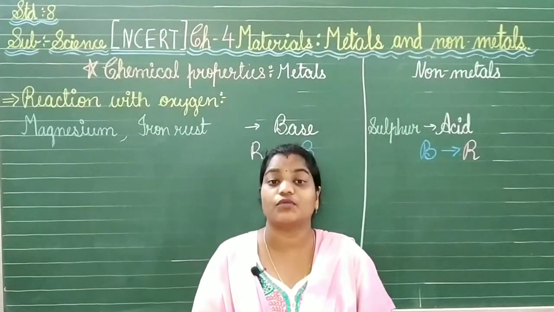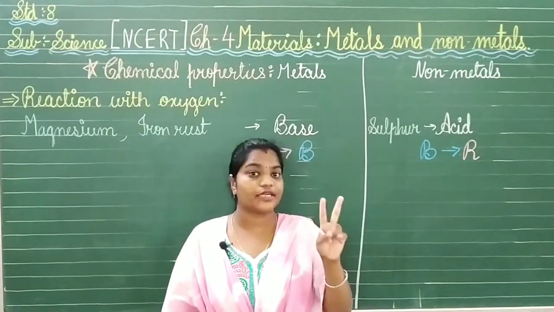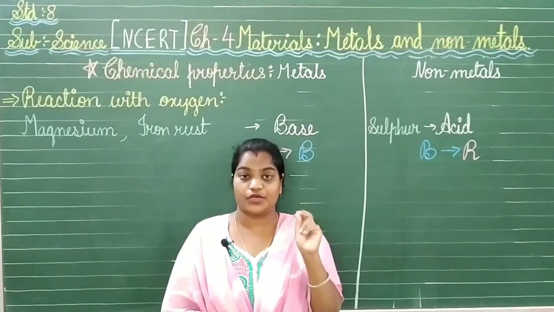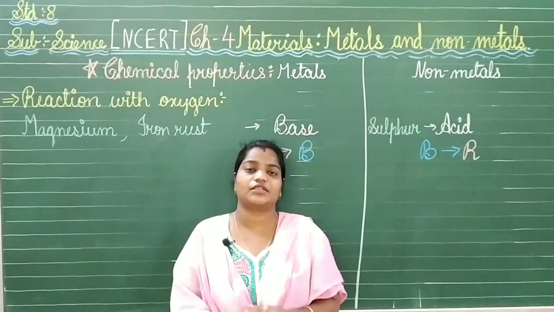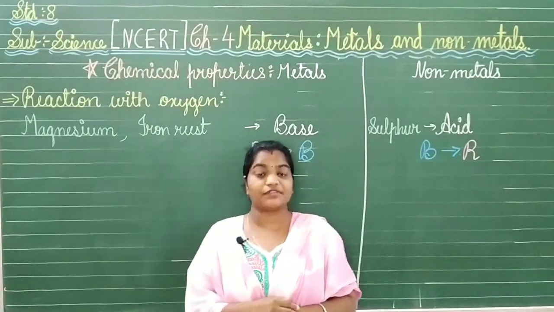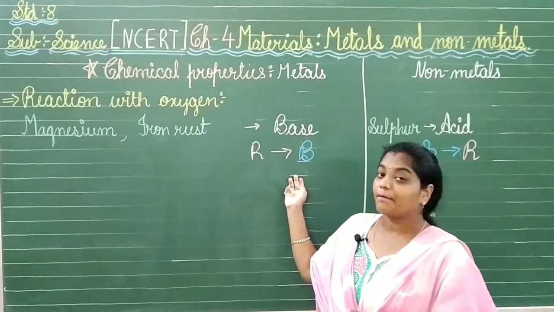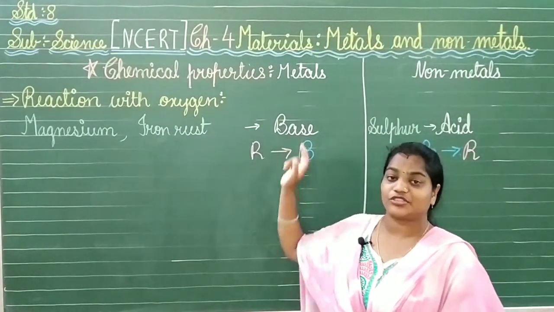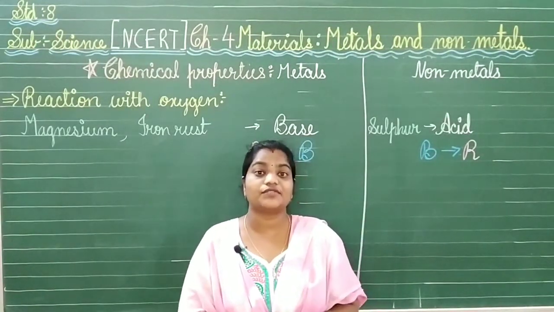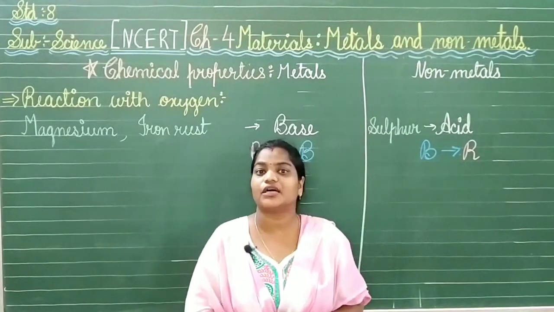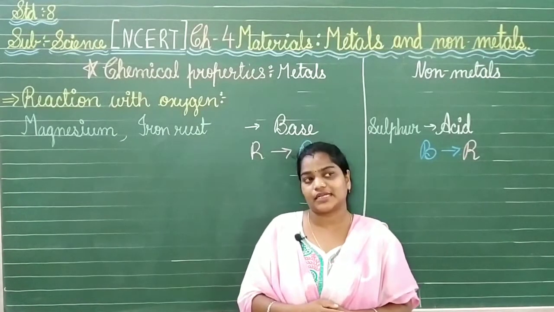Now take this mixture of water in a dish and add some litmus paper to it, both red and blue. Then we have to find out what the reaction and the result on the litmus paper are. To our surprise, we will see that the red litmus turns blue, meaning it is a base solution. It shows basic nature, meaning the reaction of the metals with oxygen results in basic oxides. Now let us see another example of a metal, that is iron.